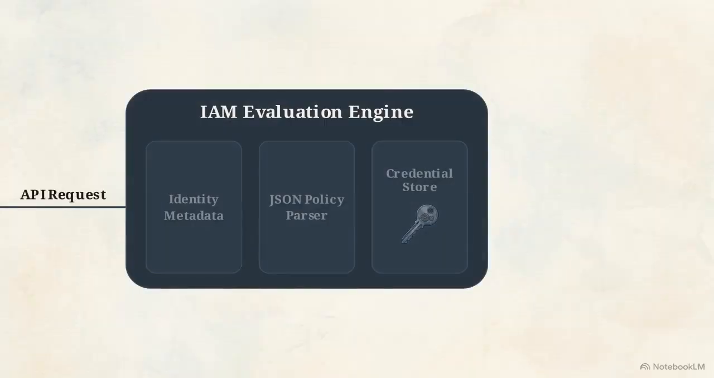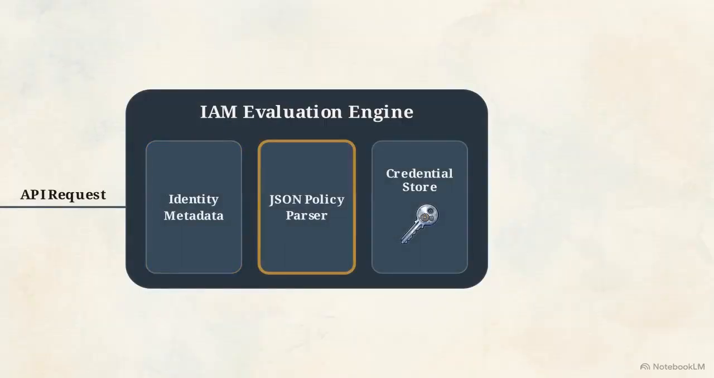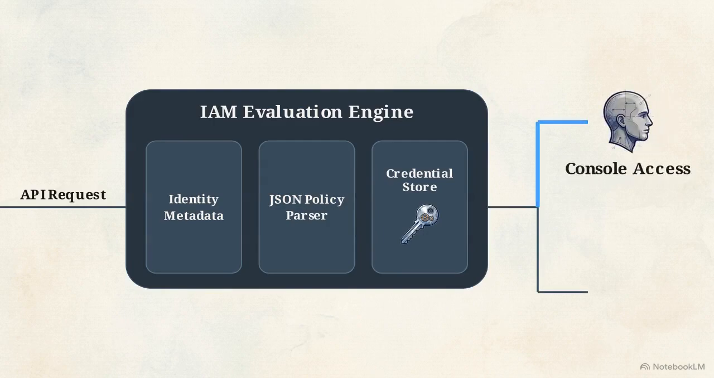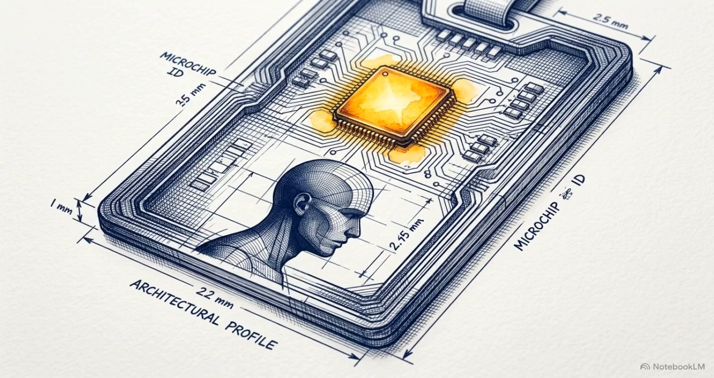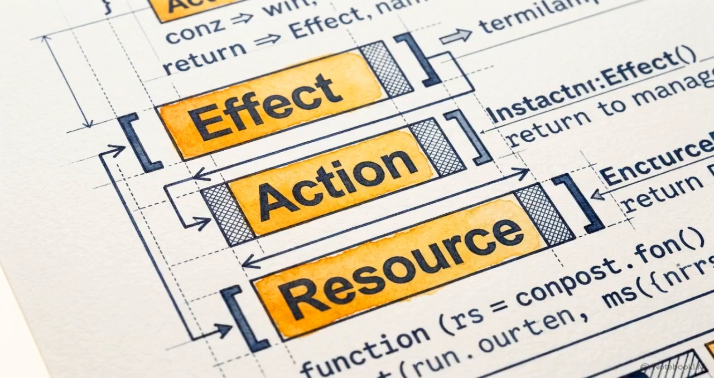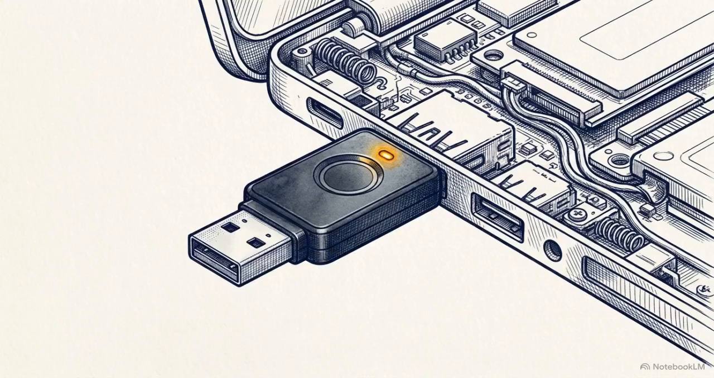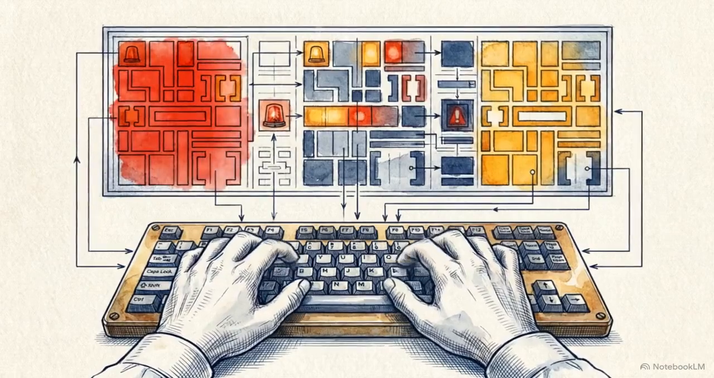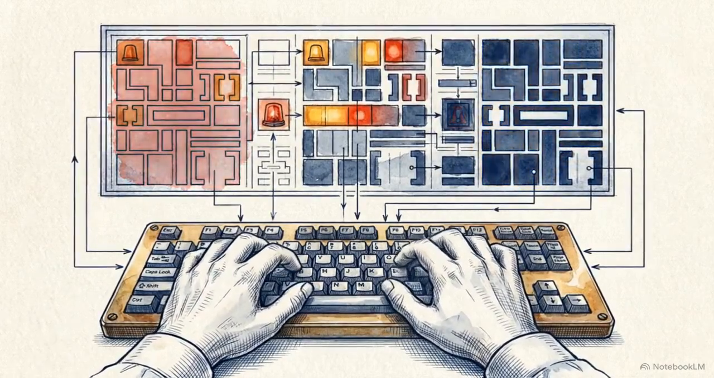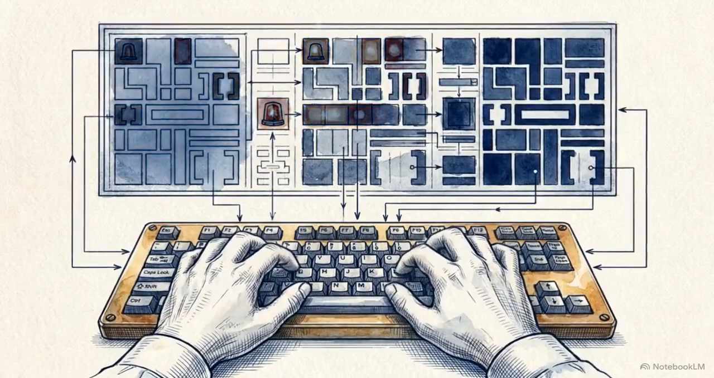This engine evaluates identity metadata against a JSON policy parser and a secure credential store to validate requests. Once validated, it routes down one of two pathways: human interaction via the management console or machine automation via programmatic interfaces. Securing these pathways requires engineers to master core identities, complex JSON policy grammar, physical hardware constraints, and auditing telemetry tools. Mastering IAM is about more than facilitating logins. It is the process of systematically eliminating unauthorized access at the mechanical level.